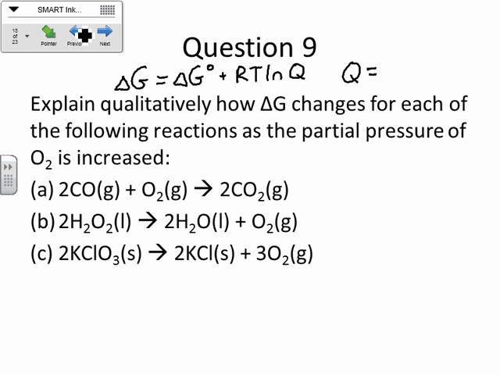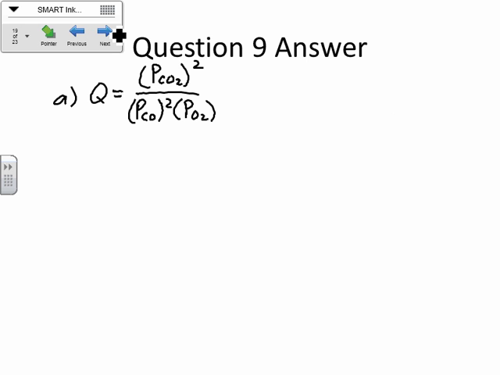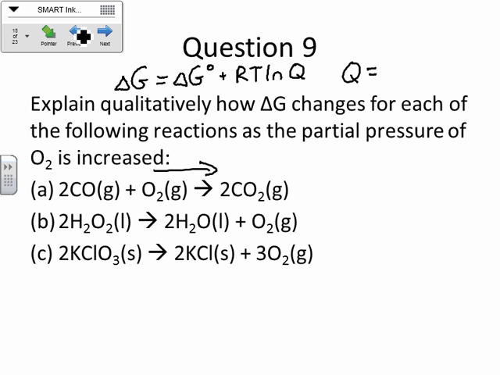Now another way is just using Le Chatelier conceptually. Okay, so if I add O2 into this reaction, which way does that push the equilibrium? Pushes it to the right. Okay, and another way of saying that is it's going to be more spontaneous in the forward direction, which means that my G would decrease in that particular instance. Does that make sense? You can think about it either way, okay? So for A here, delta G would decrease or become more negative, however you want to think about that, okay? It would move closer to spontaneity if it's not already there.